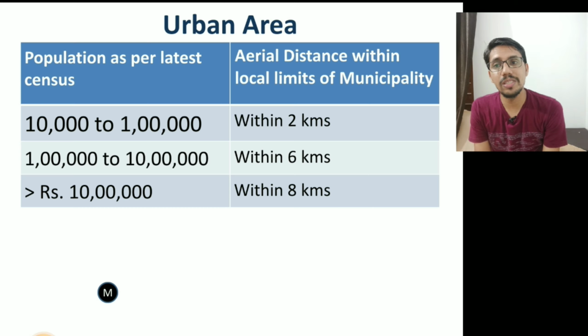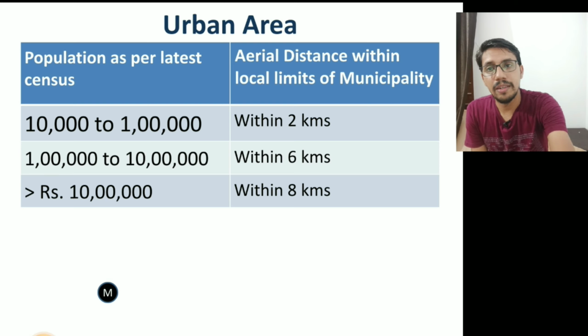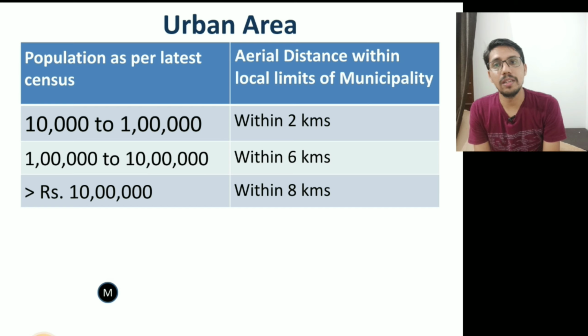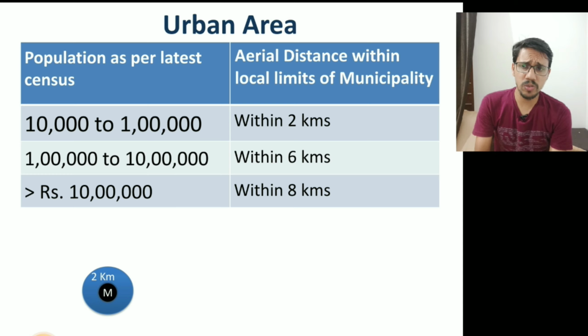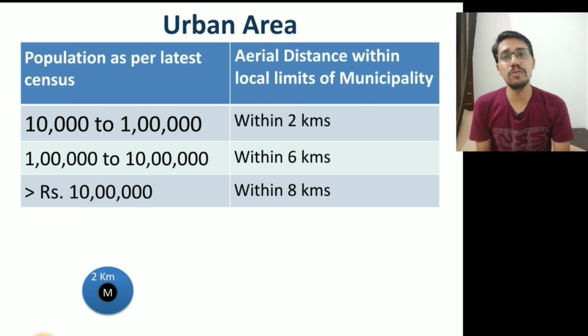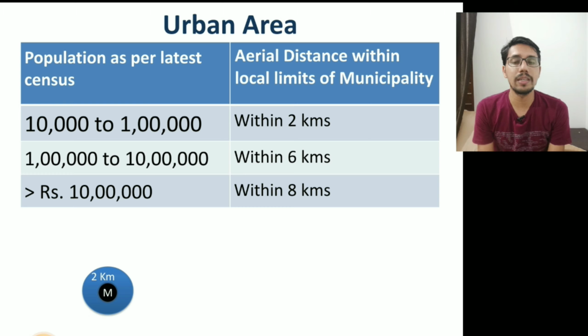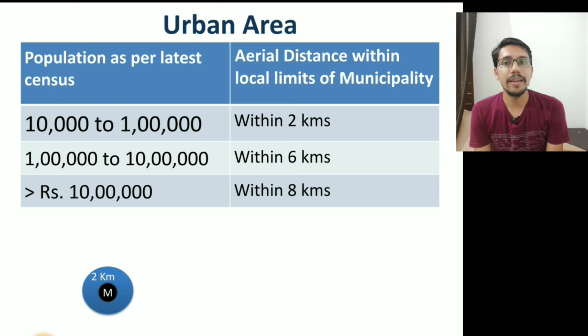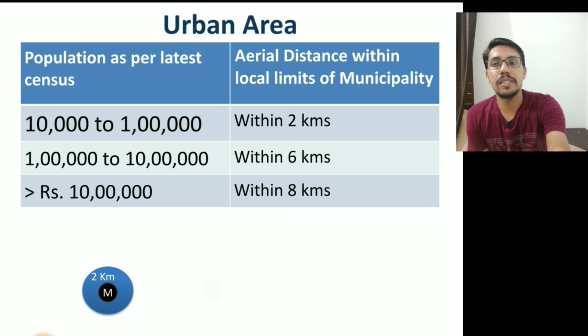So if this is the municipality which is having more than 10,000 population, and this is its local limits, this is the place, and if your farmhouse stays in any aerial distance of this 2 kilometers, it will be in urban area. Now, if the population is 1 lakh to 10 lakh, then the aerial distance shall be within 6 kilometers.